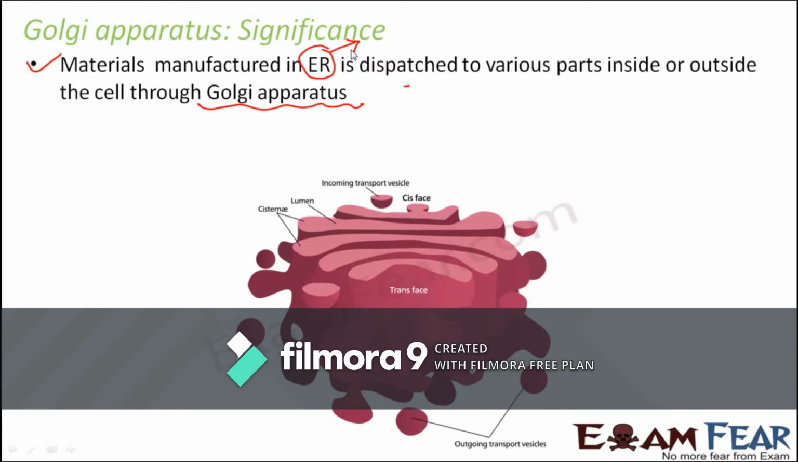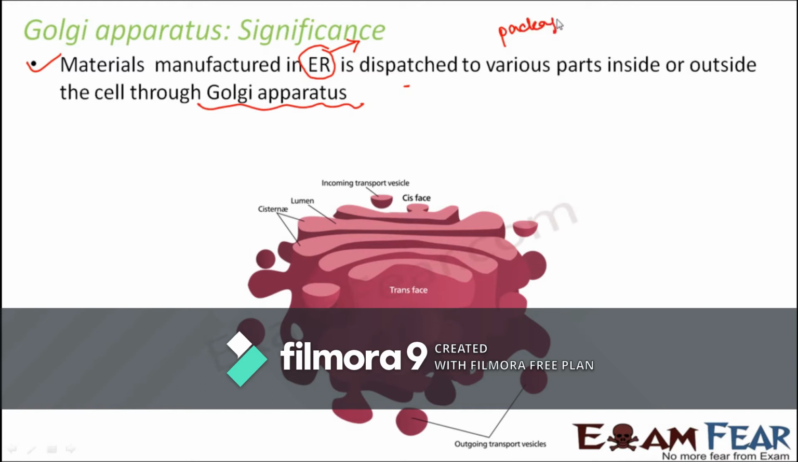So they need to reach different parts. So these substances need to be packaged and then sent to different parts. This packaging is taken care of by the vesicles. They are packed into these vesicles and then dispatched to various parts inside the cell as well as outside the cell. So the packaging and transport is taken care of by the Golgi apparatus.